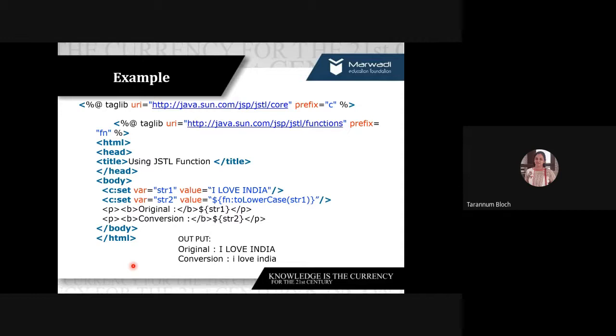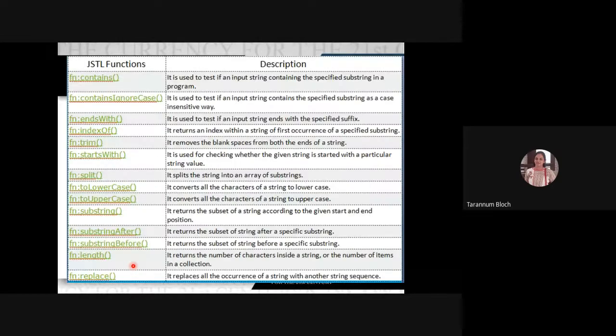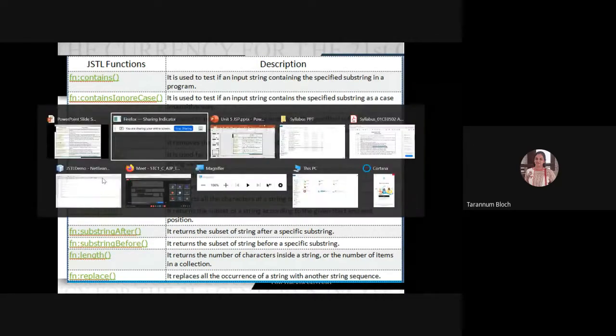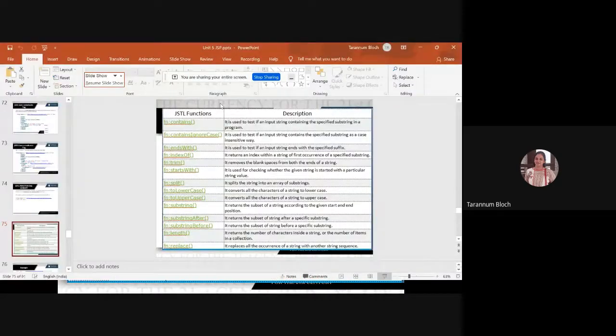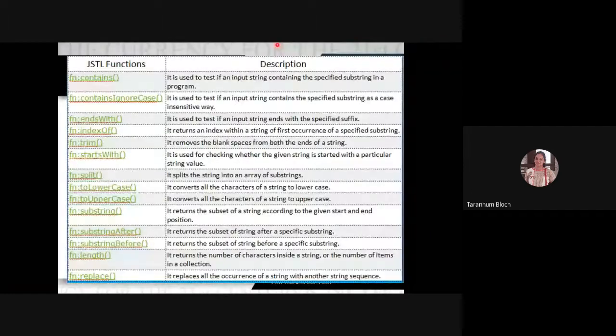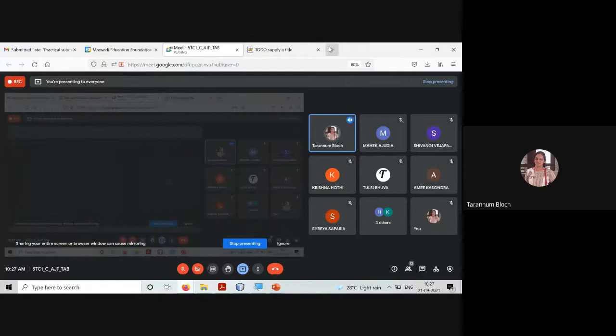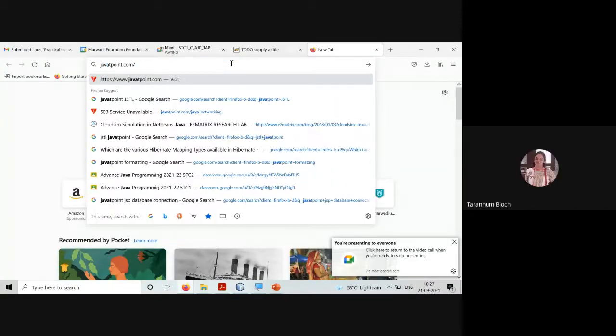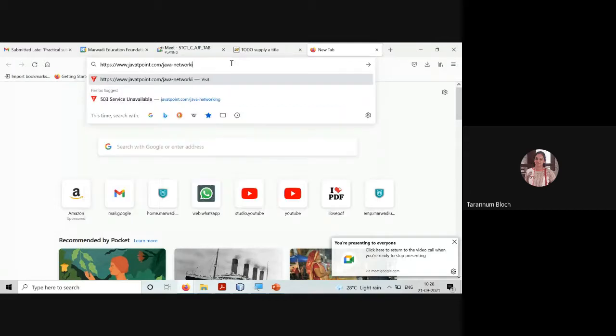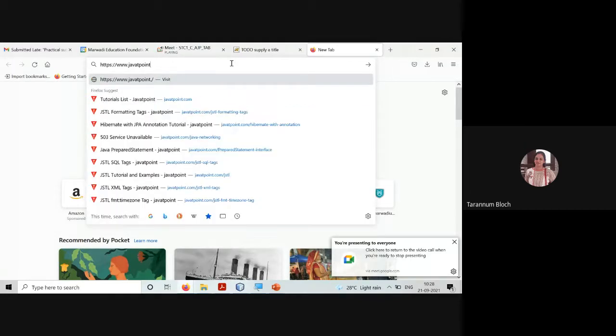Similarly, we have toUpperCase. What it will do? It will convert all the letters into uppercase. Fine. As well, these are all substring, substringBefore and substringAfter and all. Right? Length and replace and all. So I suggest everybody can go with that. And if you are feeling lazy to type, I suggest at least refer to the online content. Go to the key point, right? Write down JSTL, and you can find all these things.